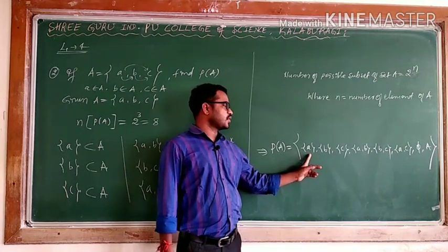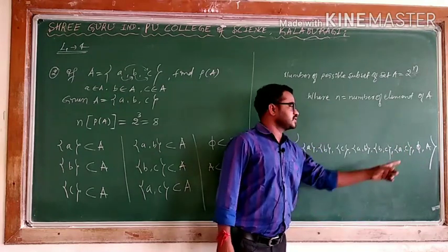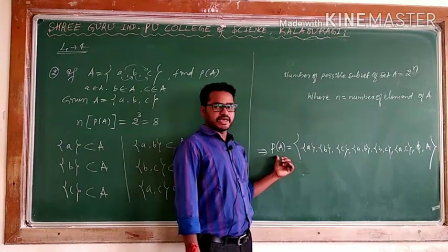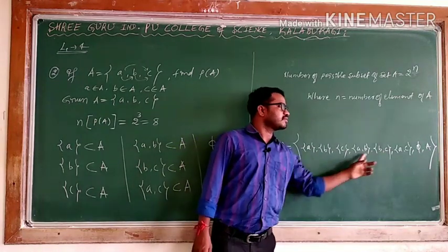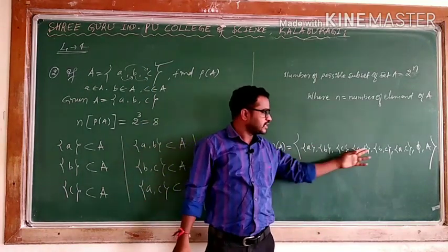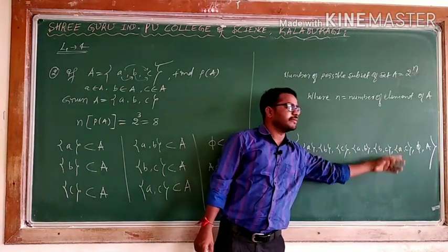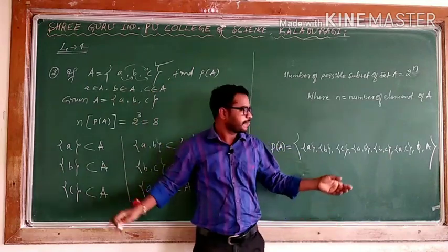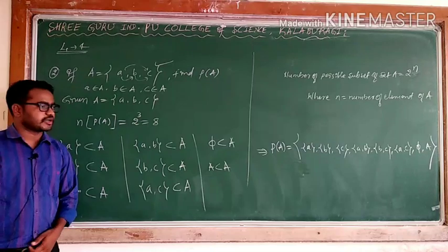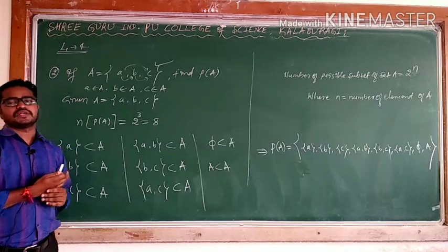How many elements does it have? 1, 2, 3, 4, 5, 6, 7, 8. But these all 8 are considered as elements of P of A, while these all are subsets of the given set A. You see, all these are sets. This is one set, second set, third, fourth, fifth, sixth. Empty is always a subset of every set, and A itself is a subset. So this is about forming a power set. Like this we can take still more examples.